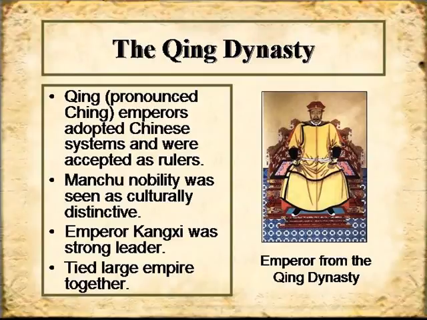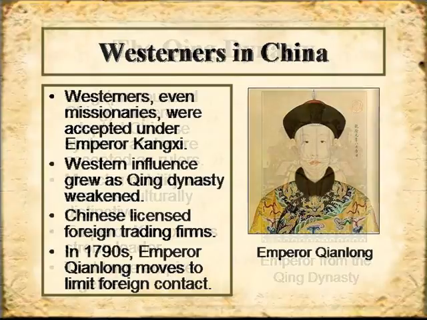Kangxi was the strongest leader of the Qing dynasty, and he tied the large empire together. So this was another powerful ruling dynasty, and one that was focused again on the power of the emperor.